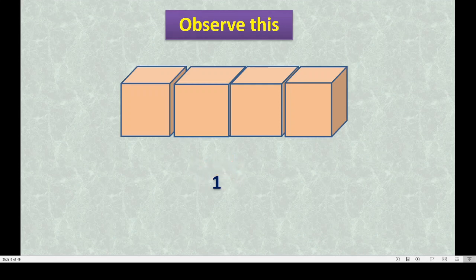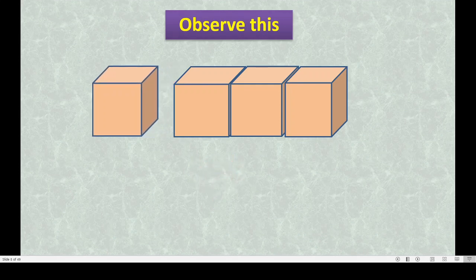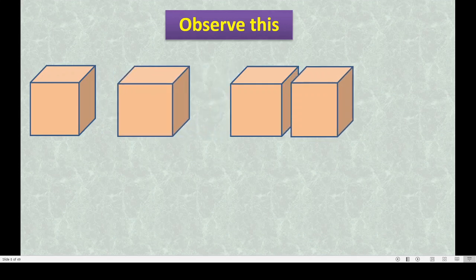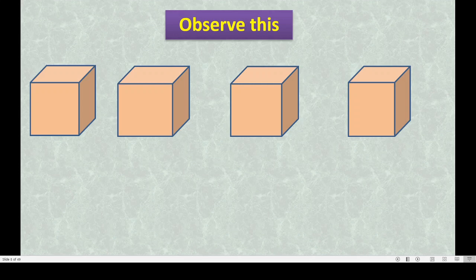Now what we will do? We will separate them. Okay. This is 1 part, this is 2nd part, this is 3rd and this is 4th part. Means we have cut one whole part into 4 equal parts. And dear children, this 1 part is called as quarter part. Remember the word quarter. In Hindi we say pav, right?